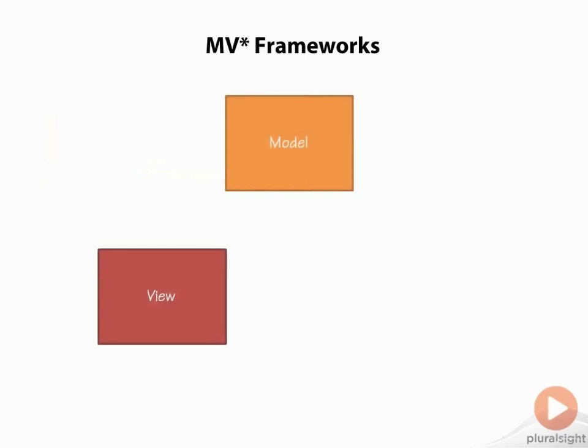But first, let's make sure that we understand exactly what an MV Star framework is. The M in MV Star stands for model. The model is where you store the data and state of your application. The V in MV Star stands for view. The view is where you actually render to the user the information that you want them to see, and the view is where you receive input from the user. The star in MV Star stands for, well, something else.